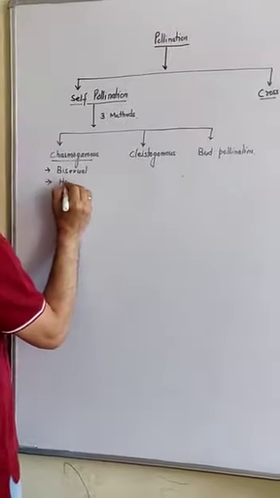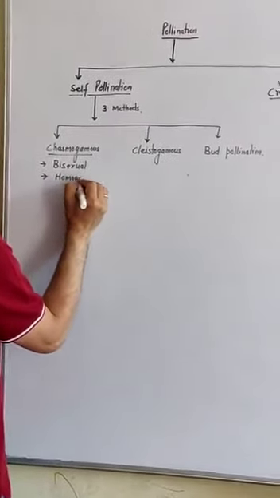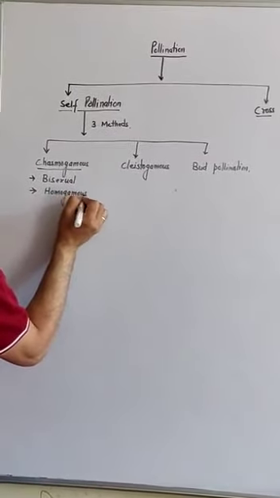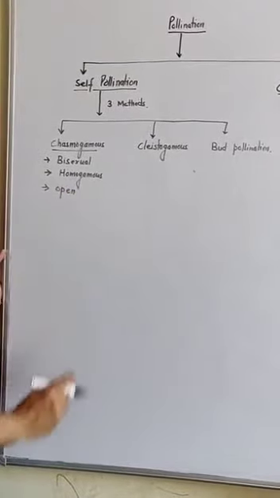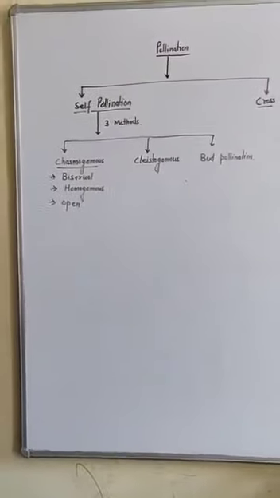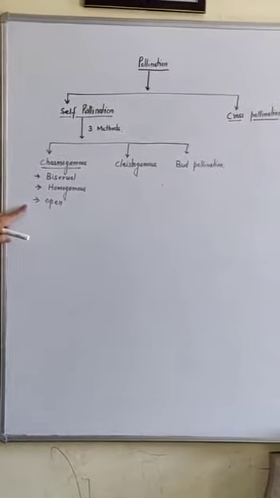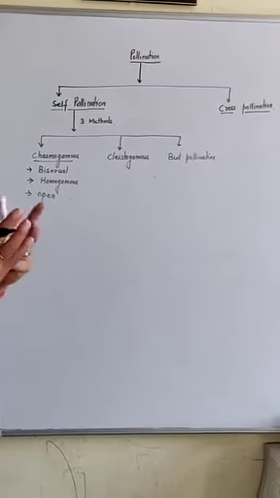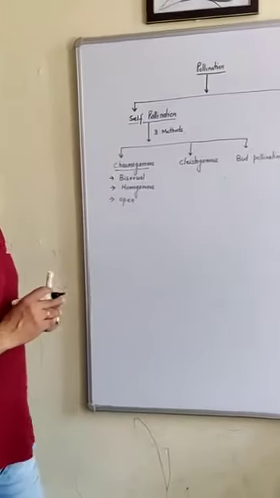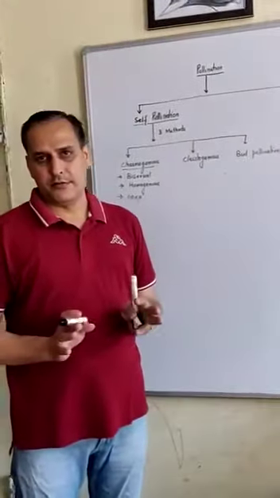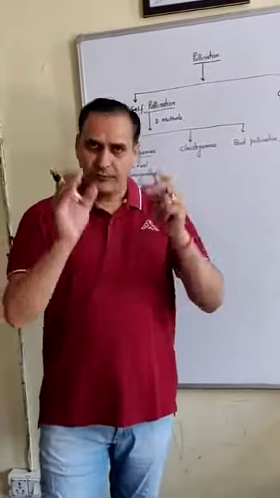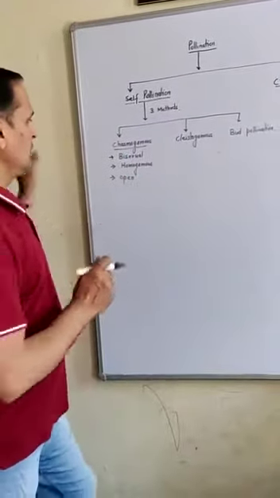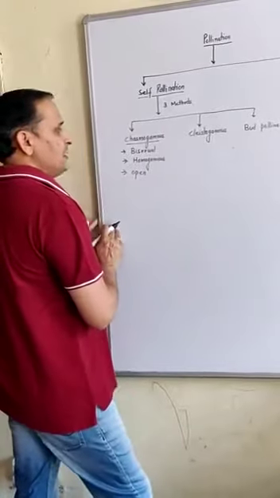They are homogamous, and they are open types. These flowers open. So in these types of flowers, what happens? The flower opens up, but male and female parts are present on the same flower. So the transfer of pollen grain takes place within the flower.